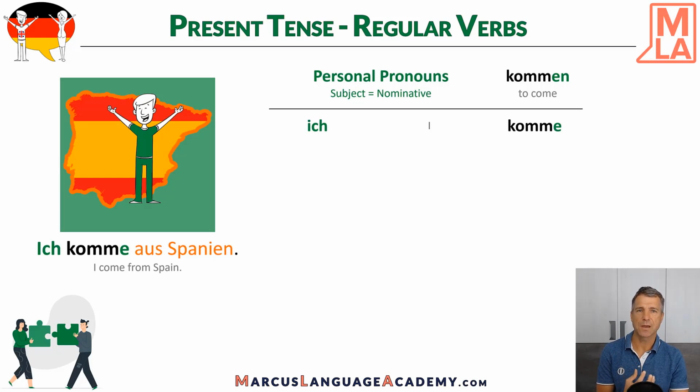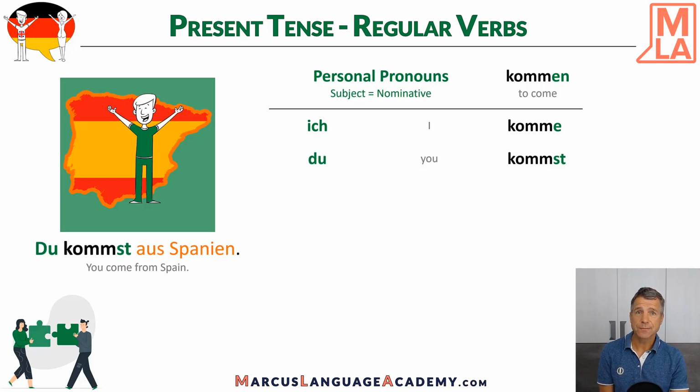I come from Spain. And here you see the background color is green because it's a regular verb. And ich, the person, it's also green because it's the subject and has an influence on the ending. And aus Spanien is orange here because it's dative case. But let's talk about dative case in a different video. So first person, ich komme.